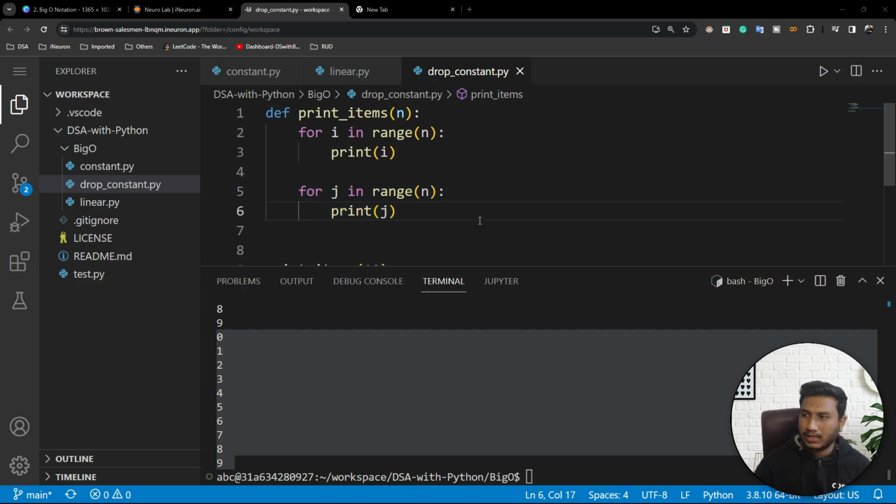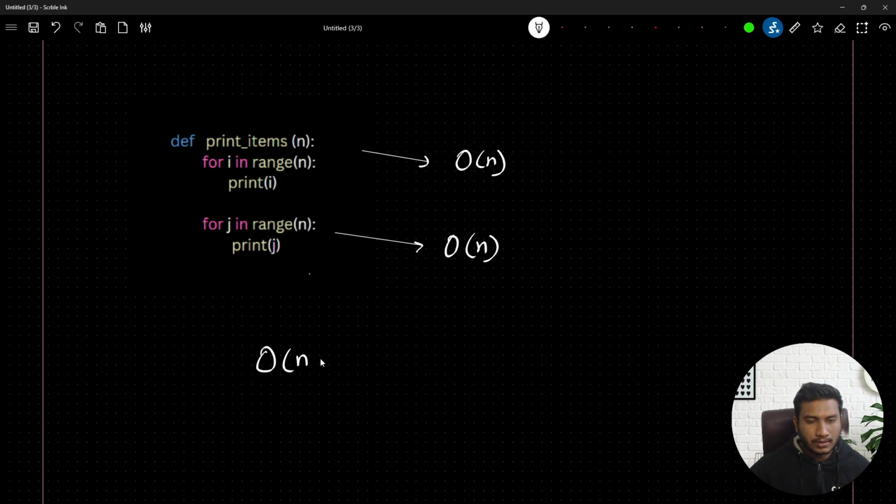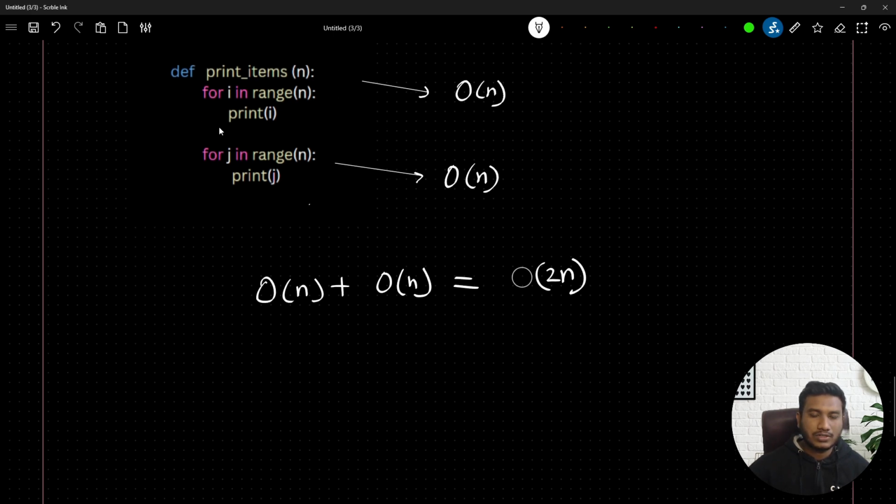Now let me open my board. Here is the screenshot of the function. This loop is taking order of n runtime complexity, and this is also taking order of n. If you do the summation, order of n plus order of n, you will get big O of 2n. This is the time complexity we get for this function.